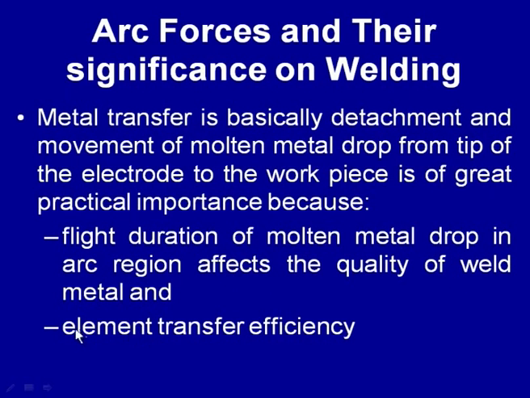Similarly, the element transfer efficiency is also affected by the molten metal transfer mode. Now we will see schematically the importance of understanding the various types of forces acting in the arc zone and the way by which they affect the mode of metal transfer.